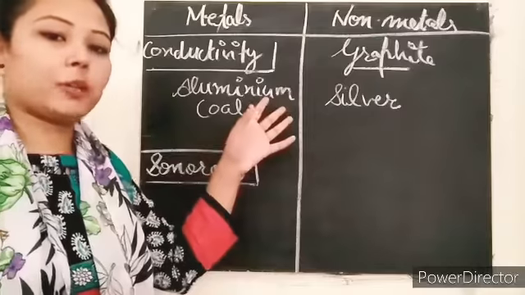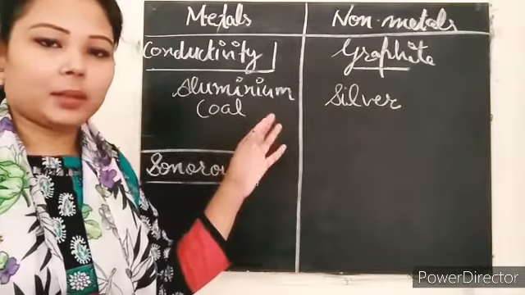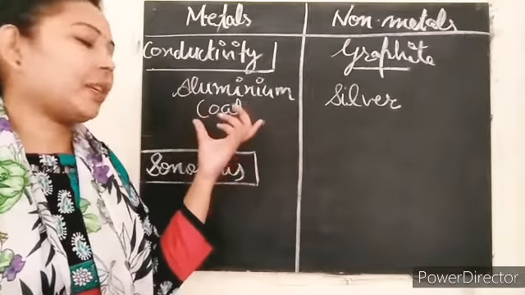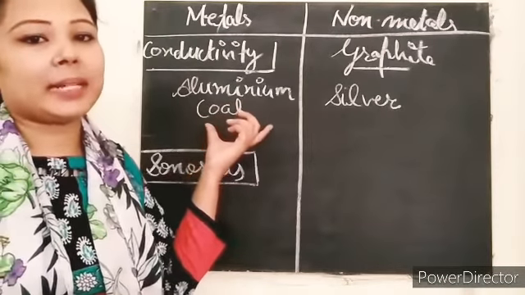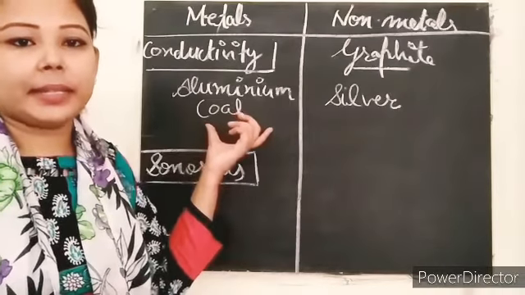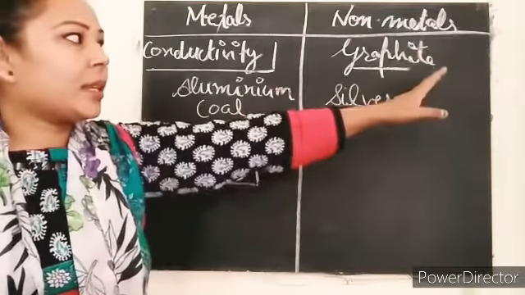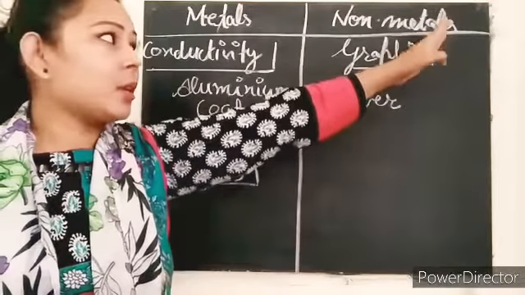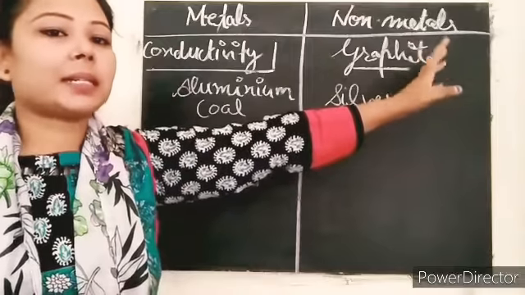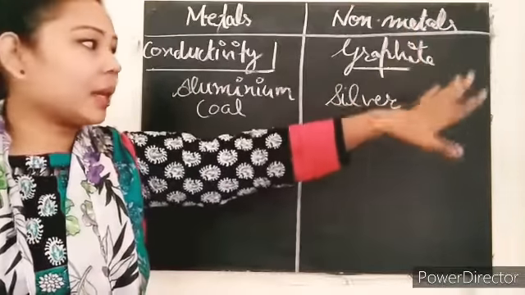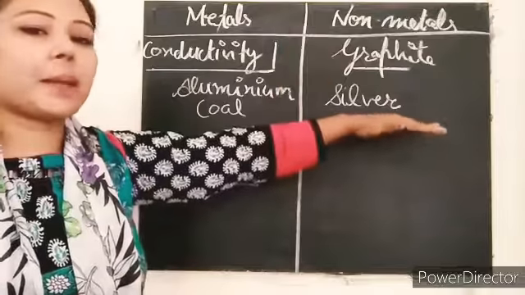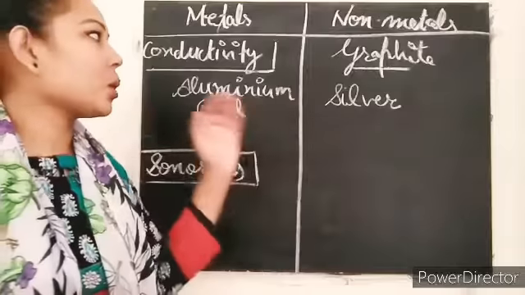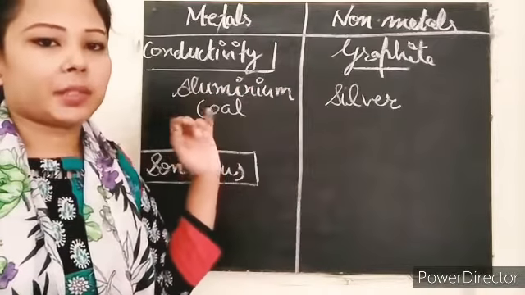If we talk about aluminium, it's a metal, right? And it conducts electricity and heat also. But if we talk about coal, it's a non-metal and it does not conduct any heat or electricity. In another case, graphite, we know very well that graphite is a non-metal, still it conducts heat and electricity, clear? And silver is the best metal that can conduct electricity, right? So this is about the conductivity.